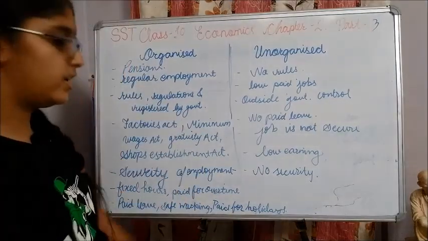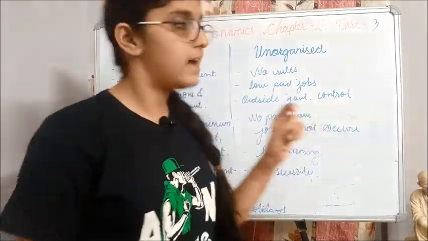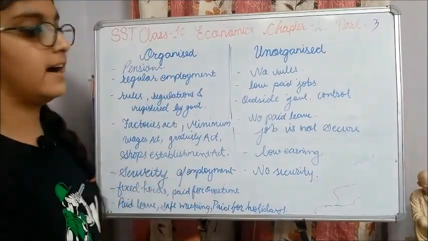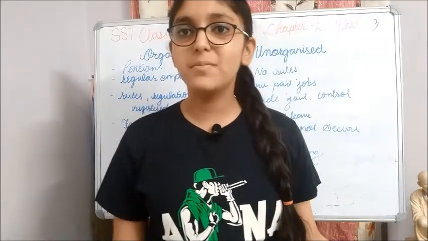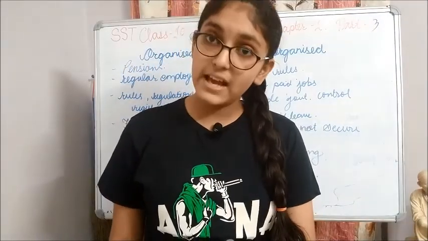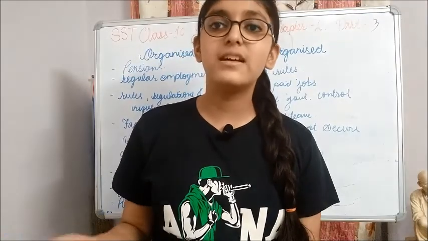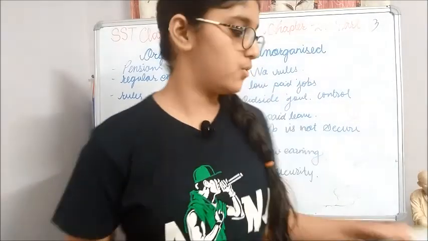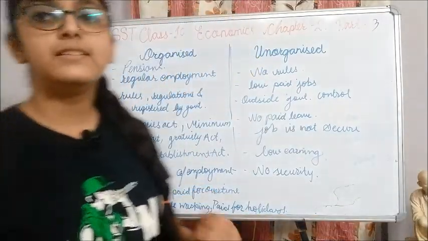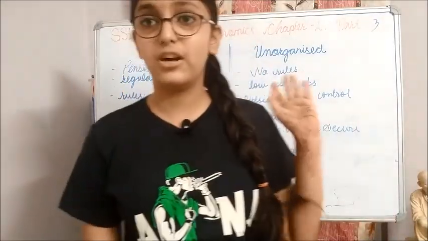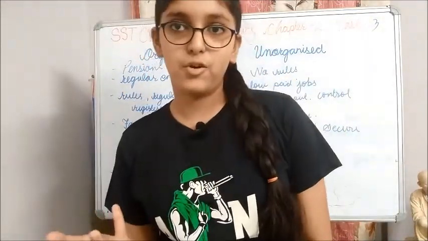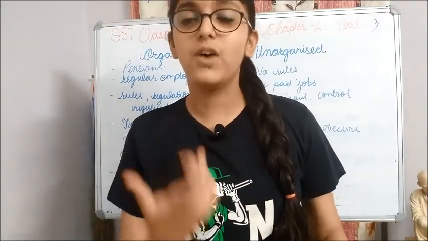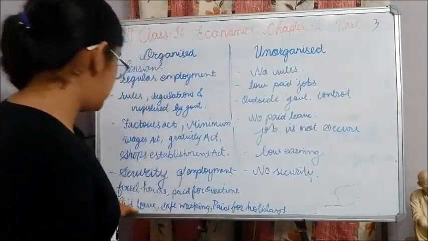Next, there is security of employment. The job is secured, as we understood in the first part, that it is regular employment. Next, fixed hours. People have to work for fixed hours. They won't be forced to work extra hours. If the owner wants the workers to work extra hours, then they will have to pay them overtime. The owner is not telling the workers to work overtime without paying any extra money. They are paying them extra salary for working overtime. Next, there are paid leaves.